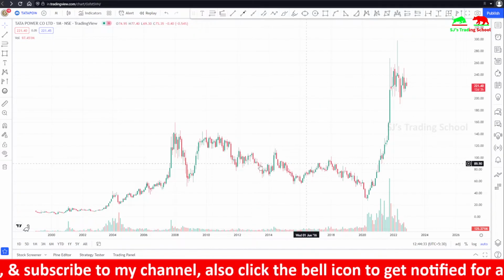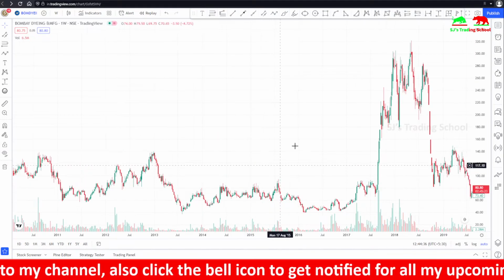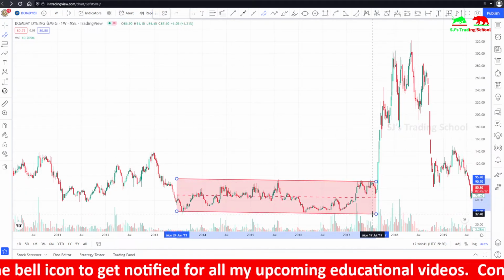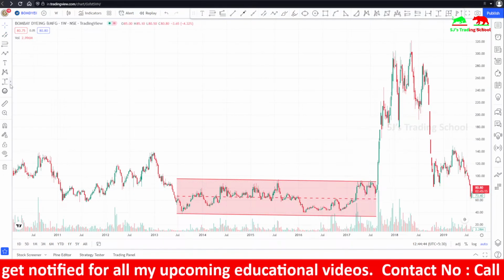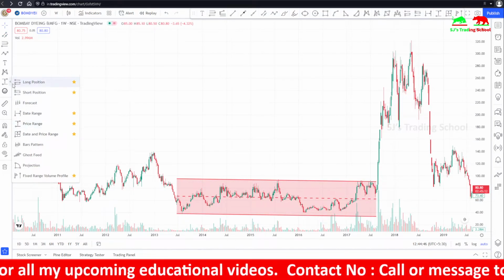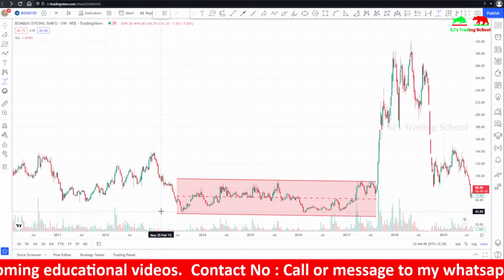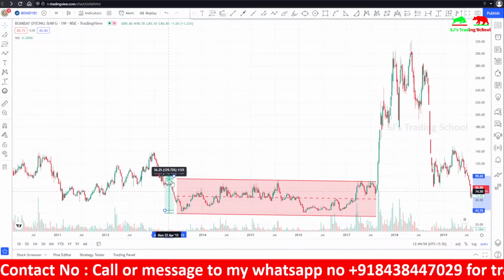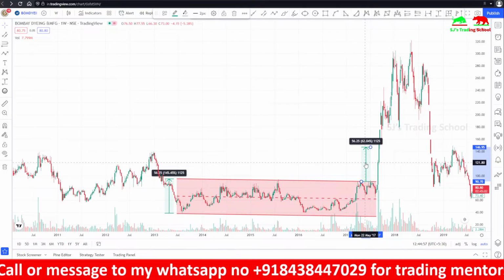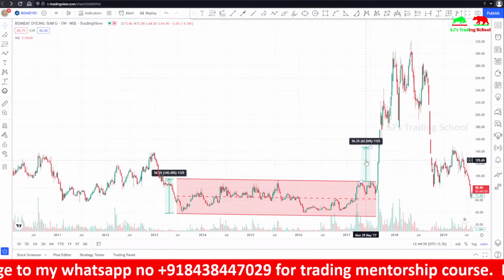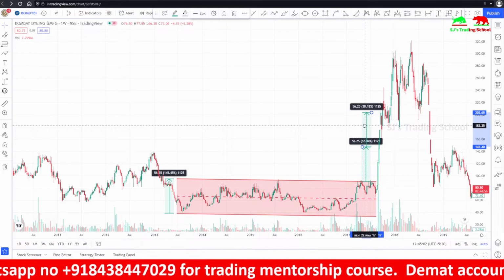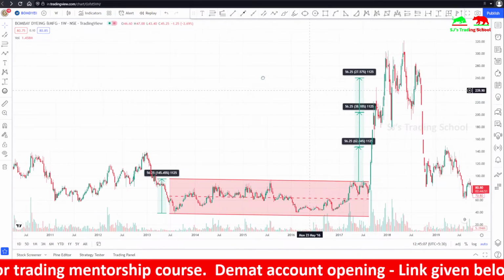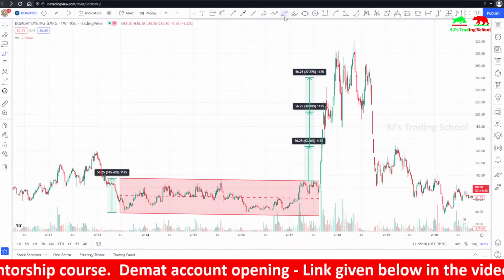So the next thing is the normal channel. In a normal channel, you can't place targets based upon support and resistance, so you can use this tool here, price range. You can select this tool, and you can keep the distance between this trading range. You can press the control key and drag, and you can keep your first target here, drag this again and keep your second target here, and again keep the third target here.